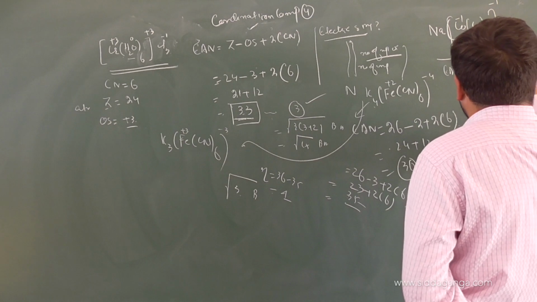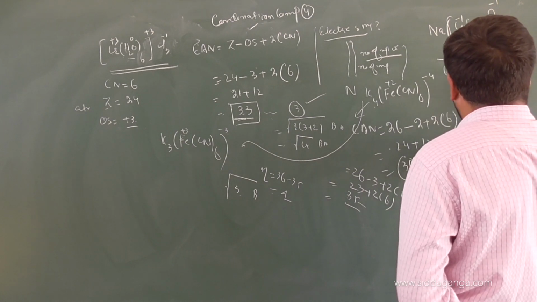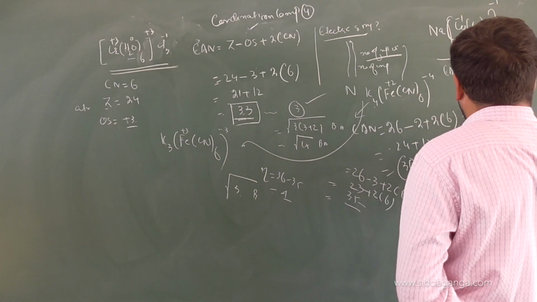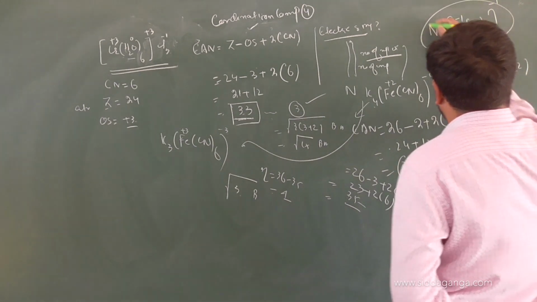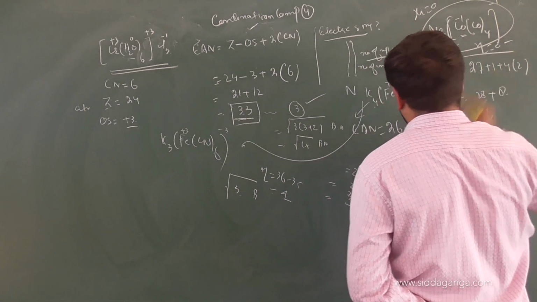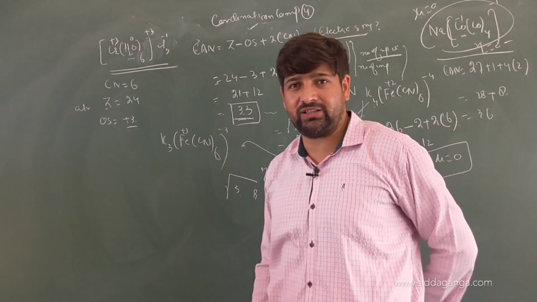So 4 into 2, so that will be 27 plus 1, 28, plus 4 2s are 8, so that will be 36. 100% magnetic moment for this complex will also be 0, and number of unpaired electrons are also 0. So you can find it out very easily in the complexes.